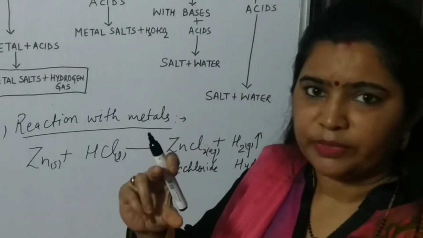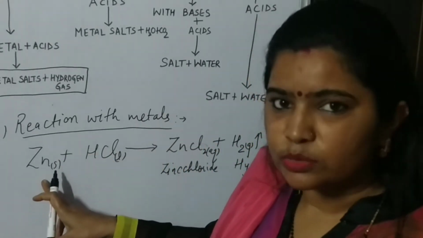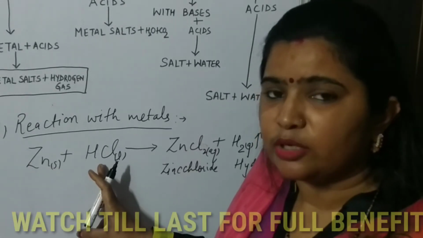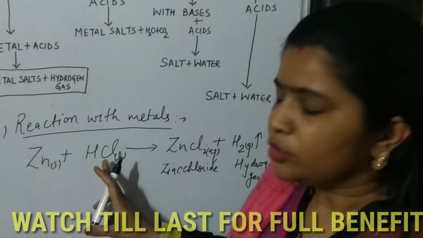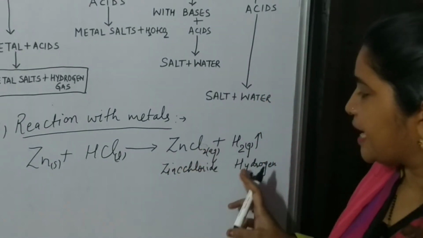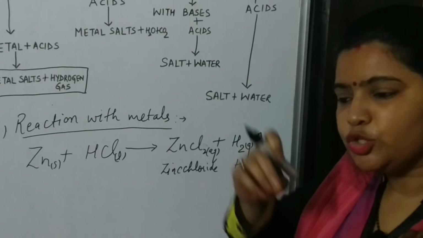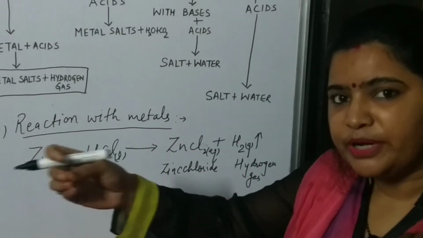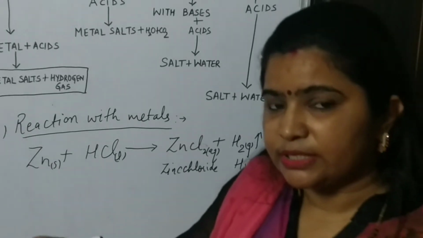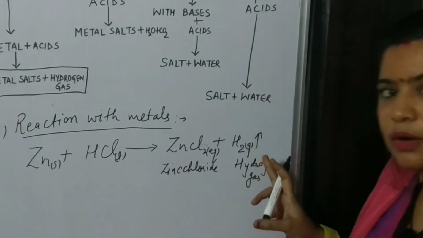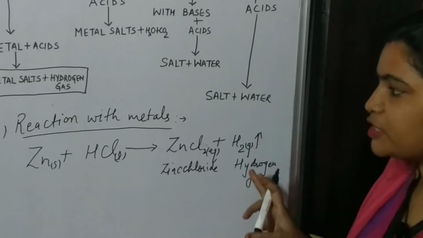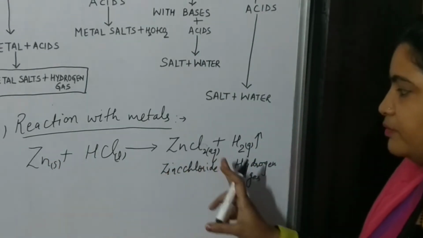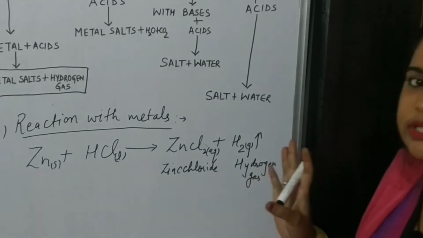Suppose in a test tube, you take zinc granules and some HCl, suppose 10 ml or 20 ml HCl in it, you could see that a gas is liberated in a tube which is embedded in that test tube, and if you bring a burning matchstick towards it, it will produce a popping sound. Understood? So this experiment shows that whenever metal reacts with acid, it will form metal salt along with hydrogen gas.